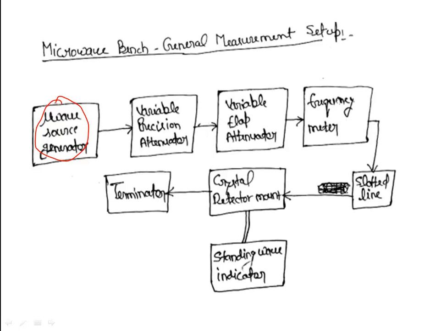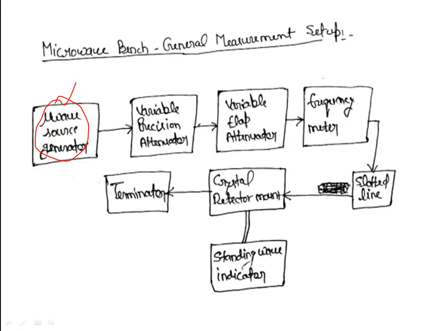These types of oscillators or generators are low power generators, and they are widely used to generate the microwave signal in the laboratories. So at this stage we use a microwave source: gun diode, reflex klystron and backward wave oscillator.